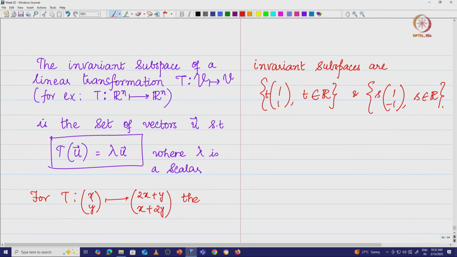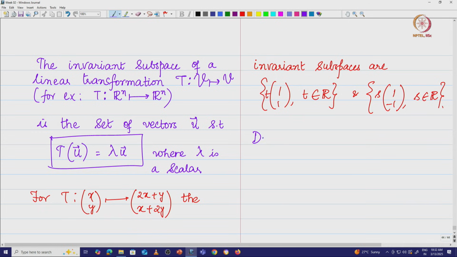Now, what are the applications of these invariant subspaces? Where do we go from here? Do we have some interesting property which arises out of these eigenvalues and eigenvectors? Can we do something interesting with A employing these eigenvectors? That is something which we will see in the next class, where we are going to talk about diagonalization of the matrix A. So, in the next lecture, we will discuss diagonalization of A and matrix powers.